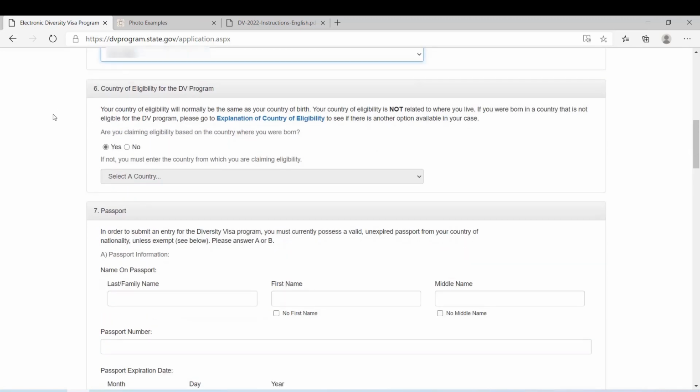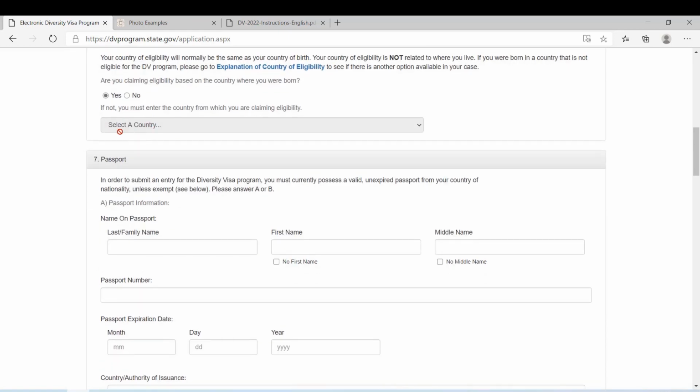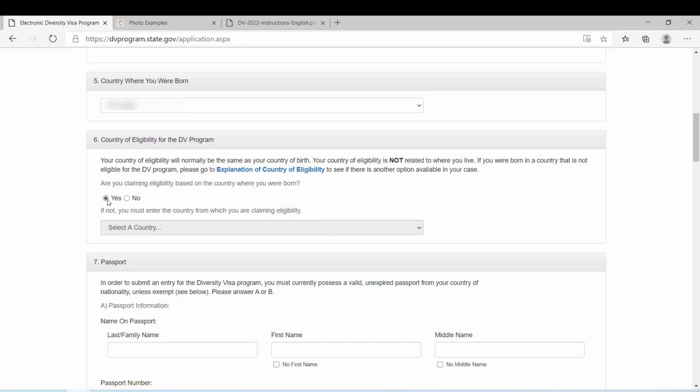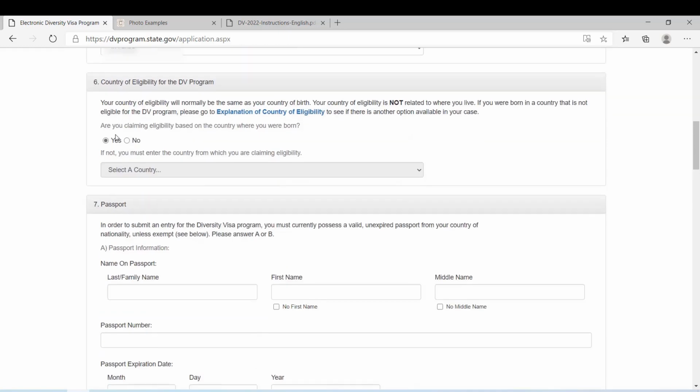This is the country of eligibility. Are you claiming eligibility based on the country you were born in? You should select yes if you are claiming that based on your birth country. And also if you are married to a spouse from an eligible country, then you can select no and select her country. That's basically what it is. But for now I'm eligible based on my birth country, so I select yes.